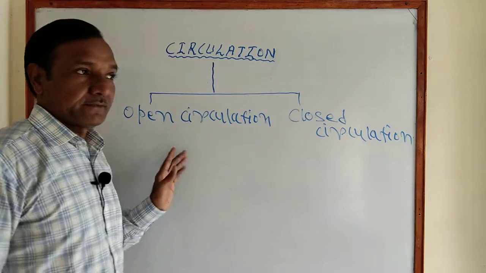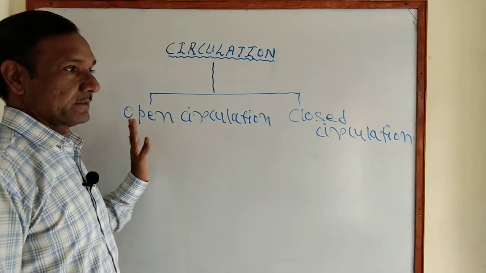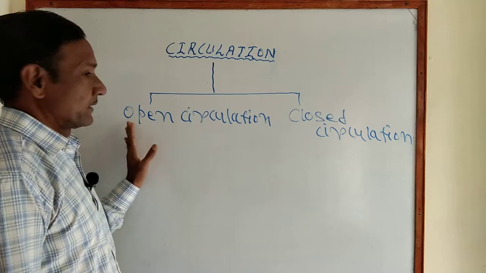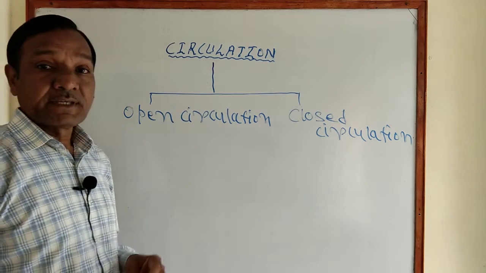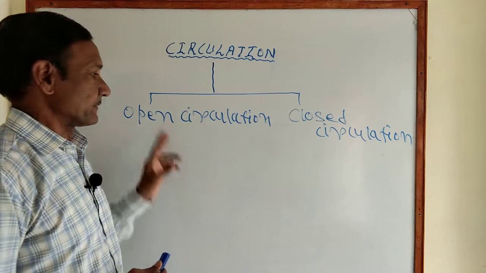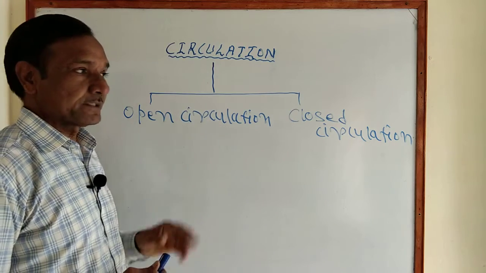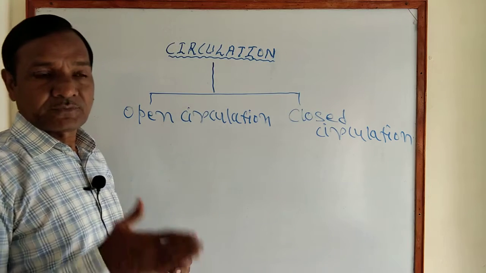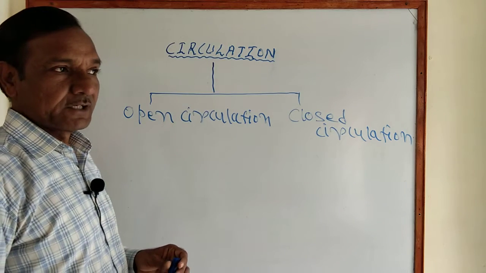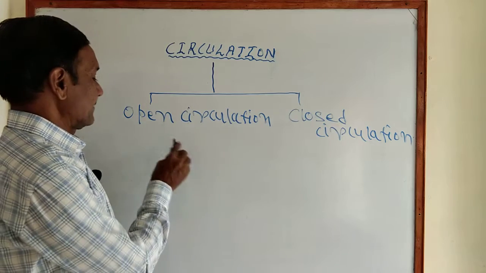Open circulation is where the blood is circulated through the body cavity. What is open circulation? The blood flows or is circulated through the body cavity.